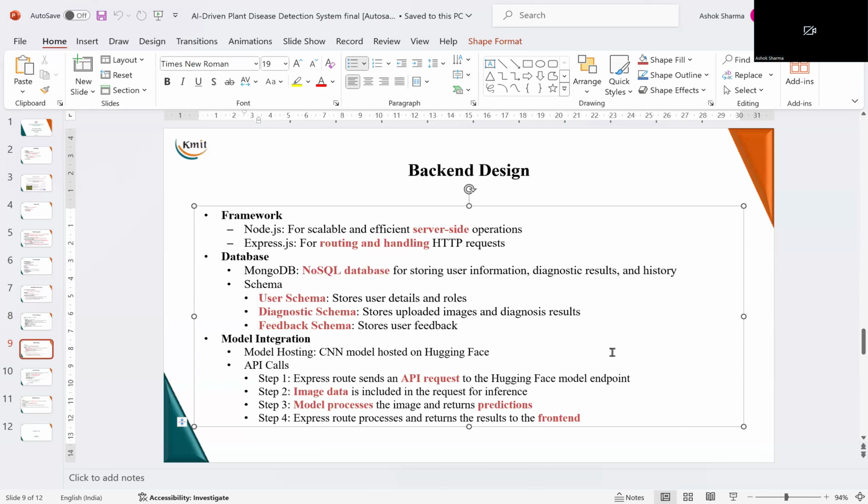Now, the model integration is with the client and the CNN model. The integration is done using Node.js and Express.js, as we have seen earlier. And the API calls, what they will do, they will help upload the image to the CNN model. The CNN model will process, and the downloading of the result will be done in the model integration part. So that is the plan over here. The tools that we will be using for this, we have already discussed those.